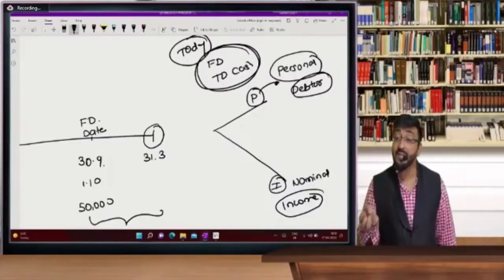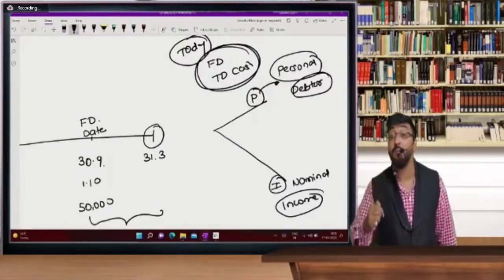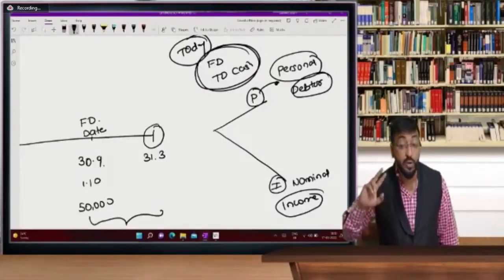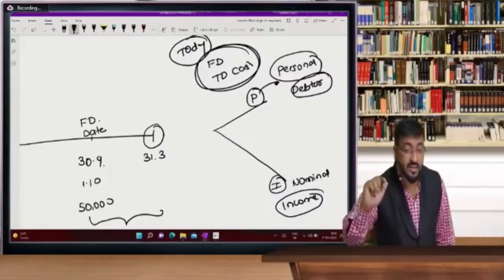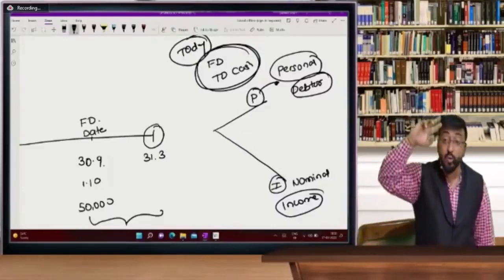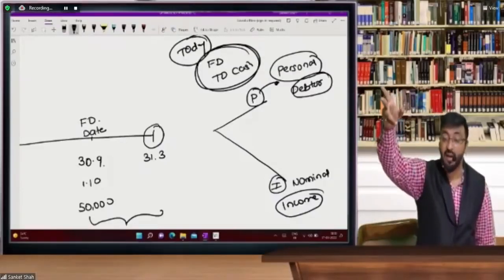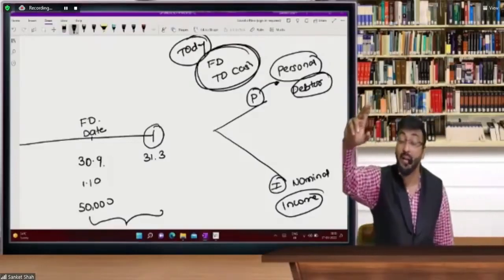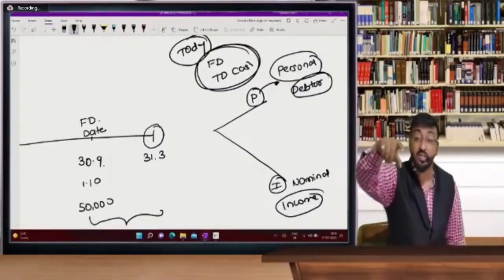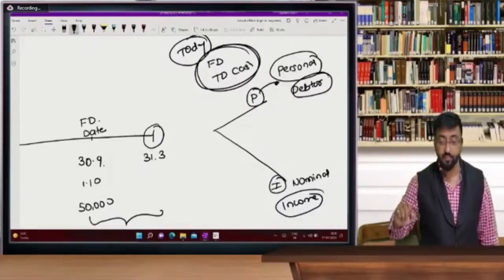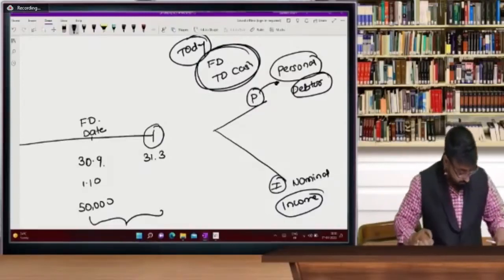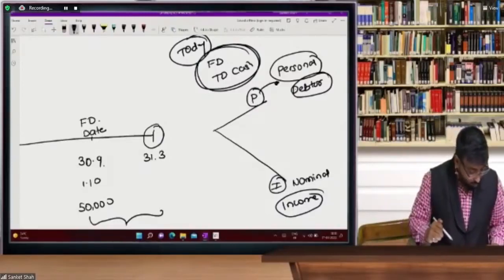But interest is income, and that income I will record in the profit and loss account. Now the next step is how you are going to reflect it in the trial balance, in the profit and loss account and balance sheet, which is more important.